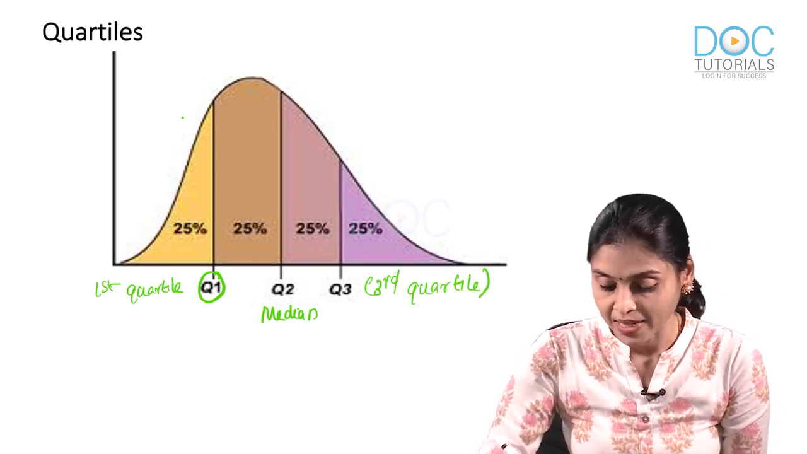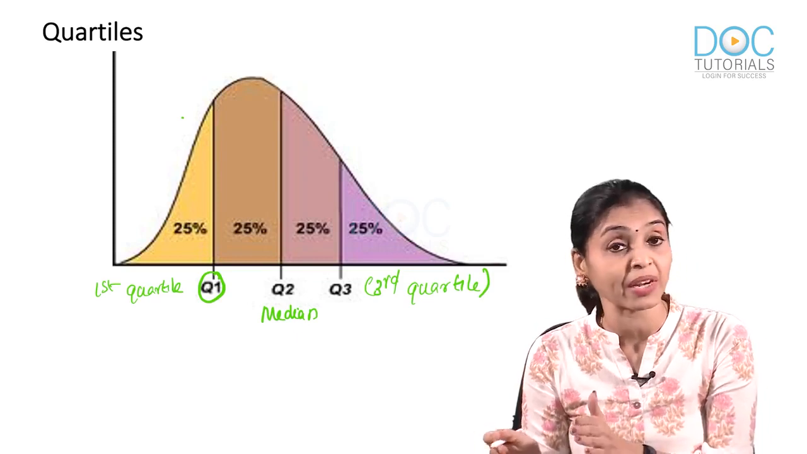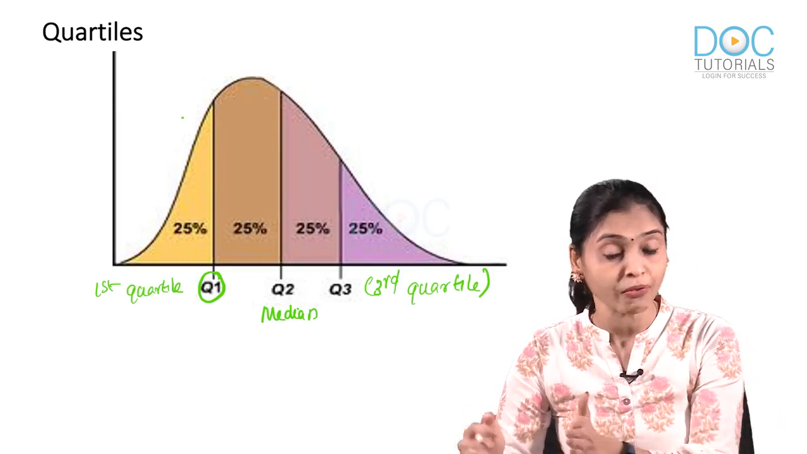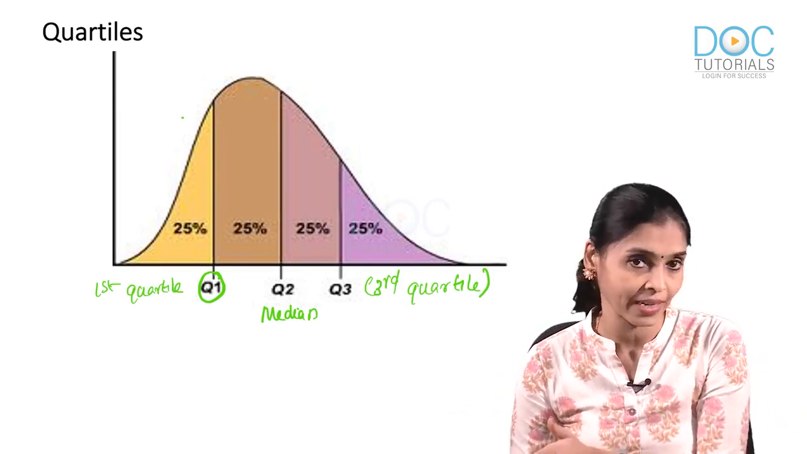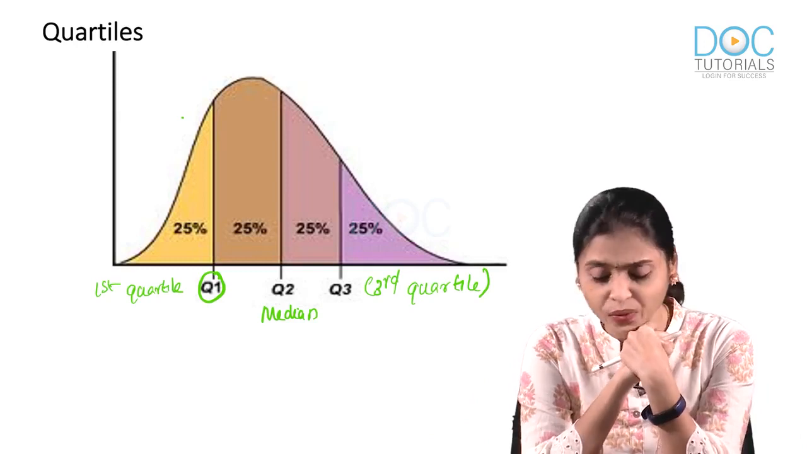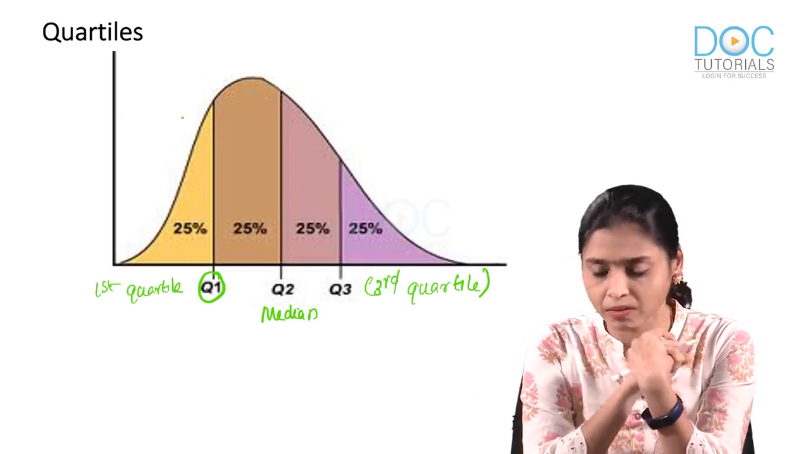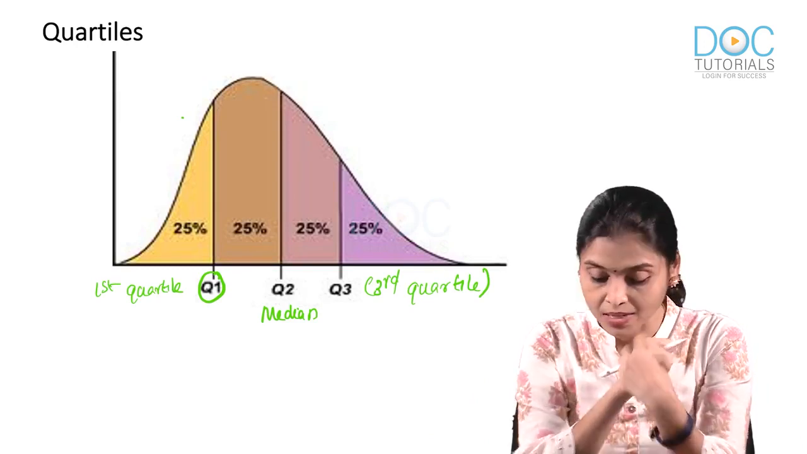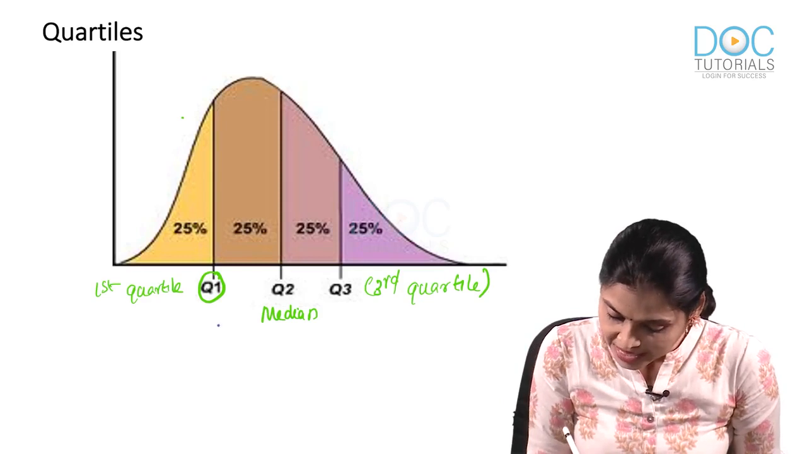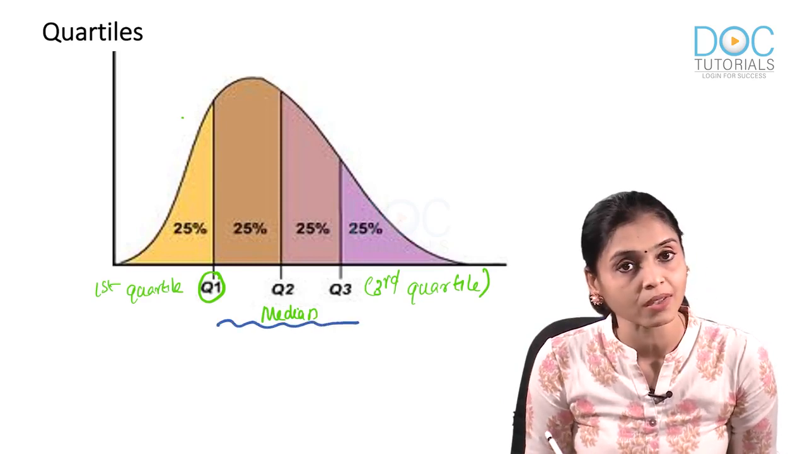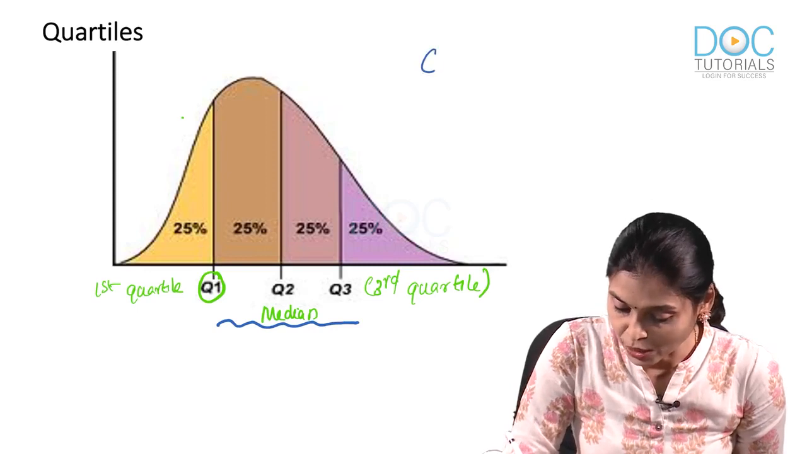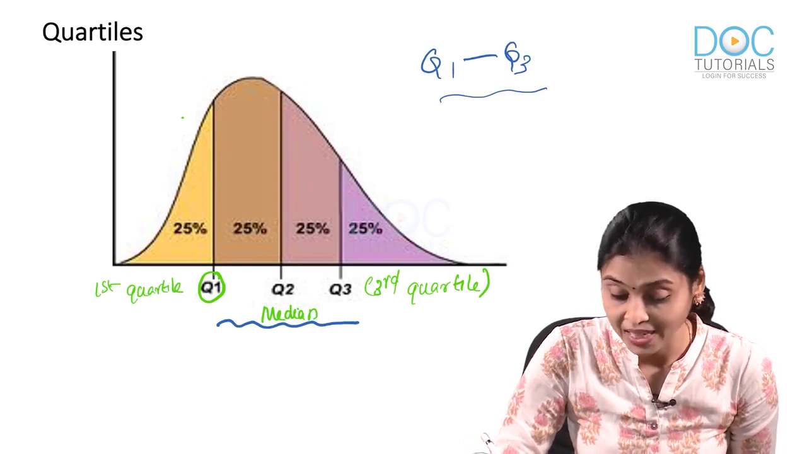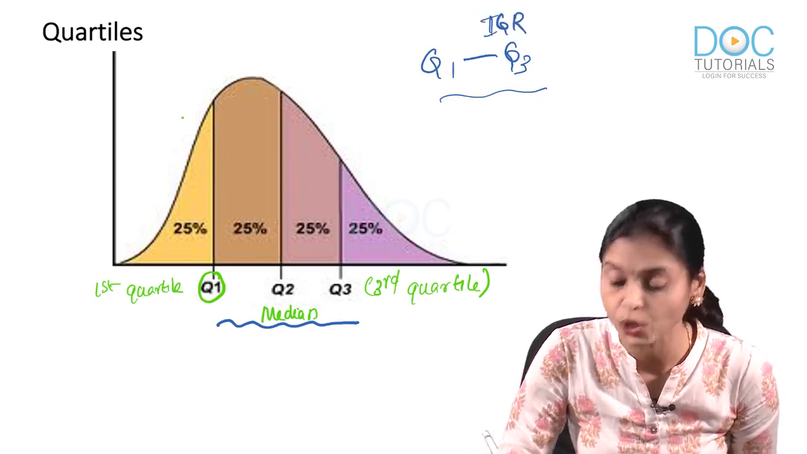So, Q3 divides your data set in the ratio 75:25. That means 25% of values which are less than Q3 towards the left and 25% of values which are more than Q3 towards the right. Now, the question was, what is interquartile range? We have discussed what is quartile, Q1, Q2, Q3 and their names. Interquartile range is nothing but the distance between Q1 and Q3. This distance from Q1 to Q3 is known as the interquartile range, IQR.